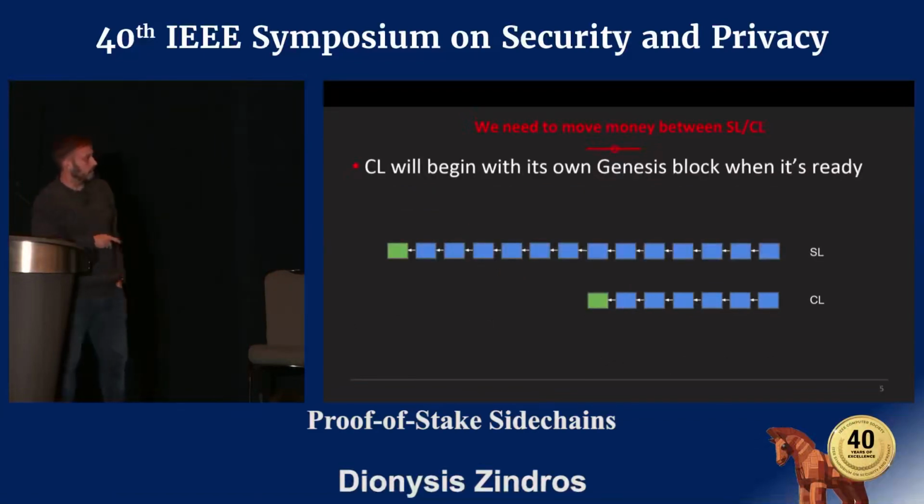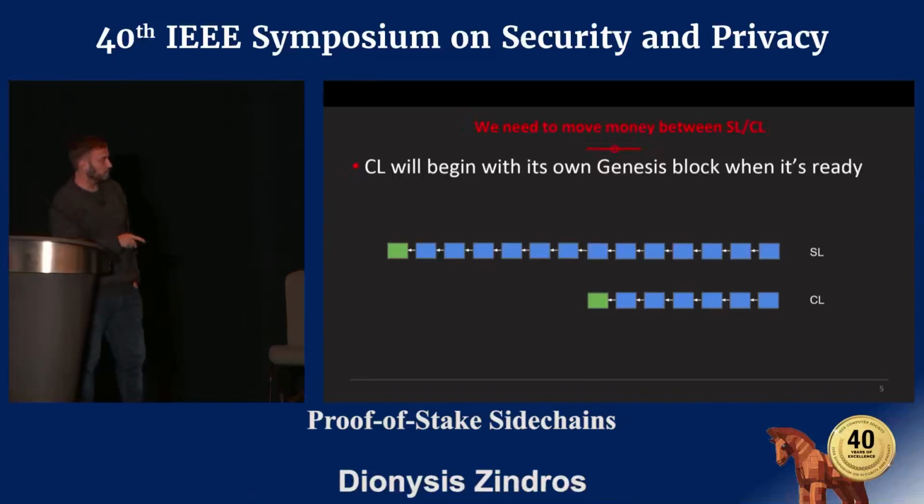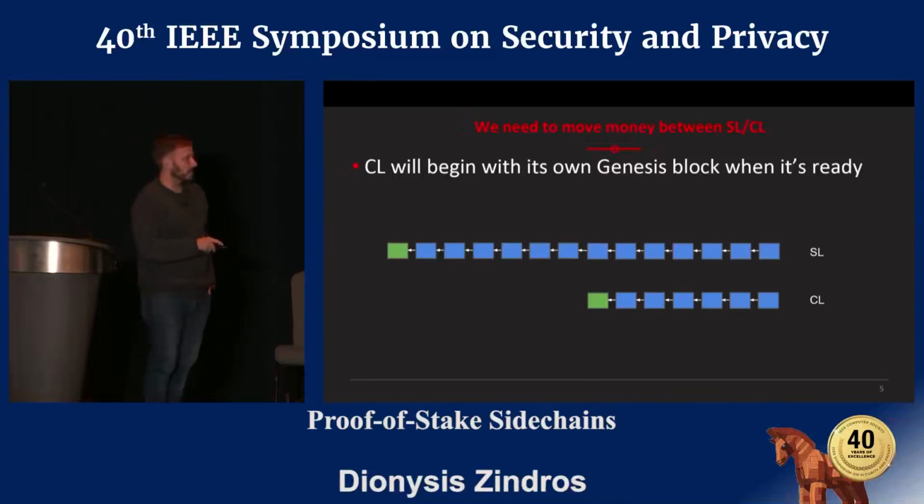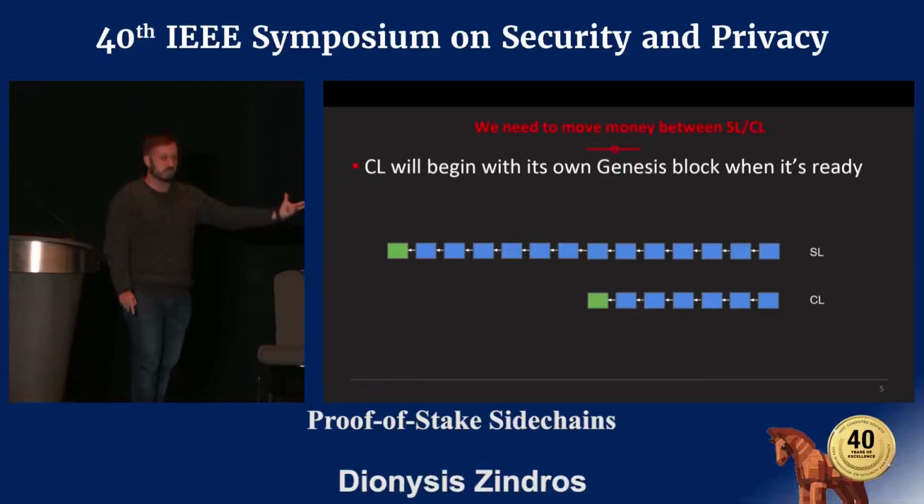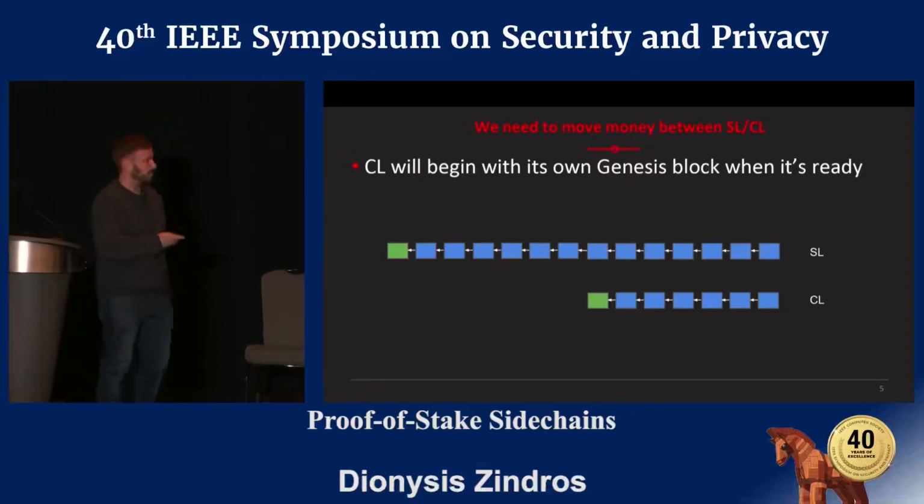Right, so if you already have a settlement layer blockchain, the computation layer can start later on. It can have a Genesis block that starts later on, and this is what we propose in this paper. If you have an existing blockchain, you can create a new blockchain that will function as a computational layer later on.